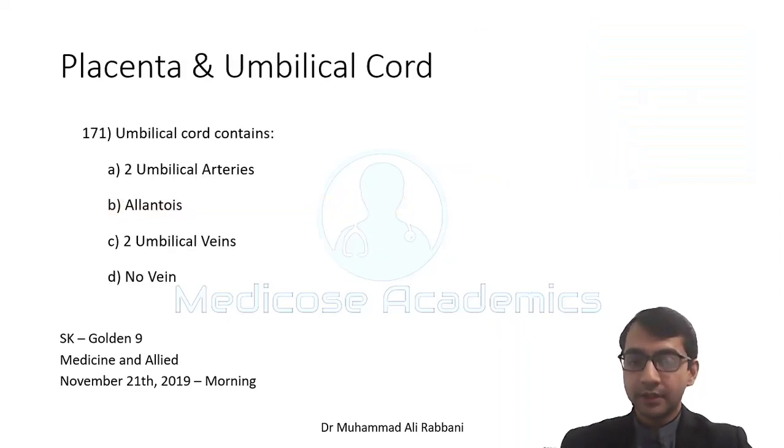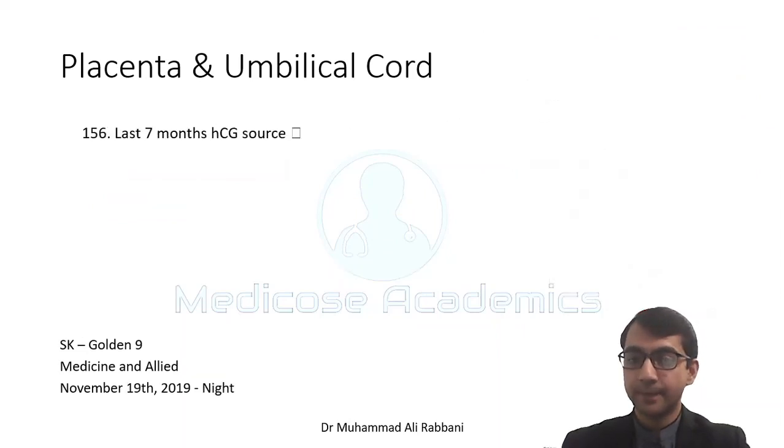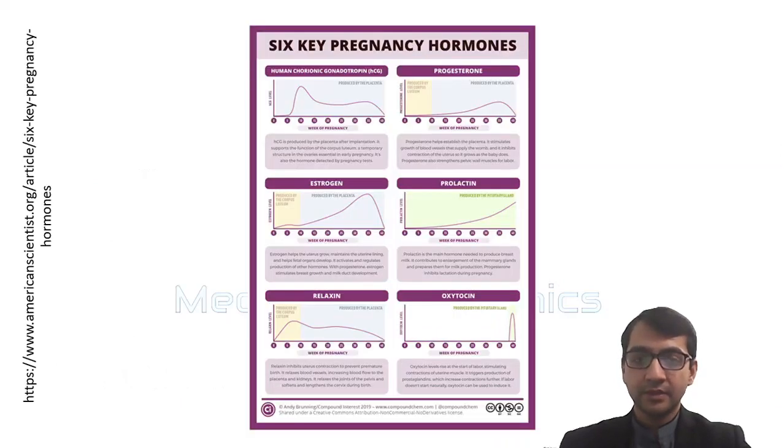The umbilical cord contains two arteries and one vein. Arteries contain partially deoxygenated blood, and the vein contains highly oxygenated blood. During the last 7 months, the HCG source is, HCG throughout the pregnancy, it is produced by the placenta, and to be more specific, it is produced by the syncytial trophoblast part of the placenta. So this is your answer, and I am leaving this poster here for you to study.